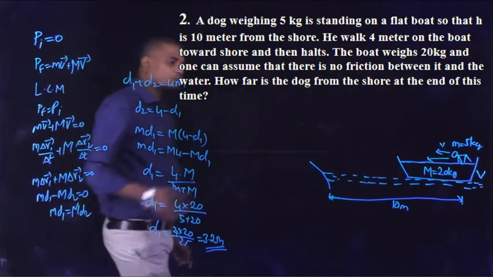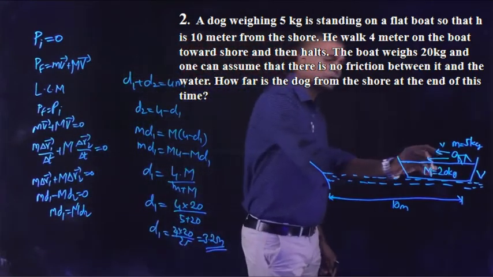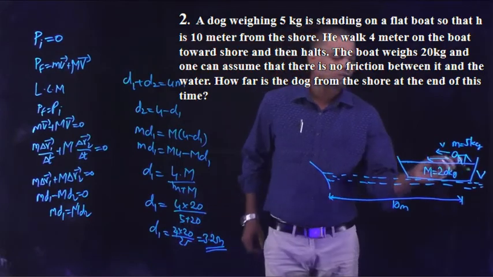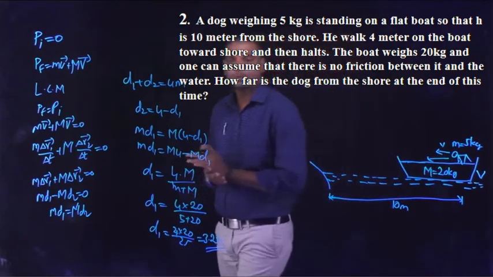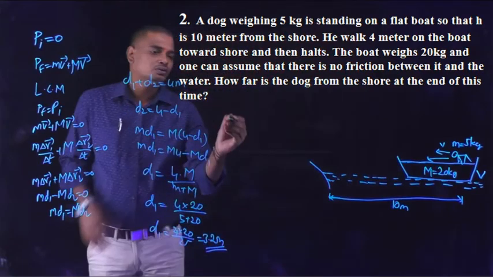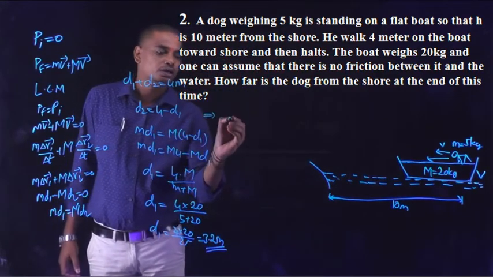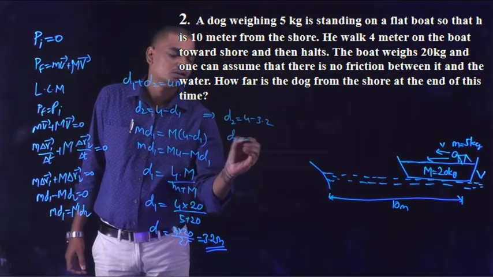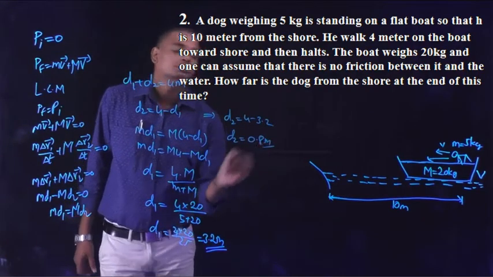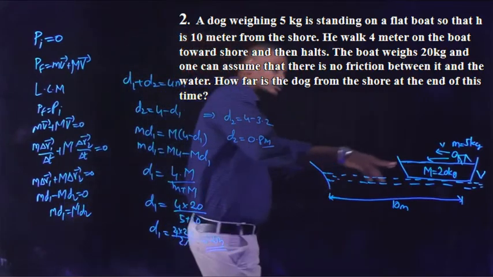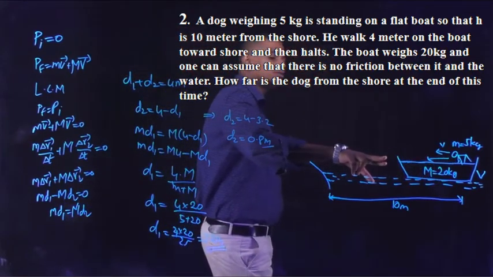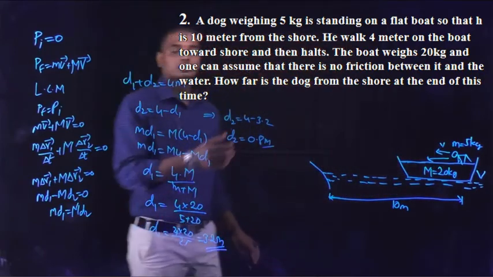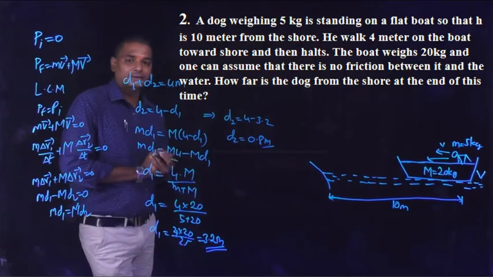So with respect to the boat, the dog walked a distance of 4 meters. But with respect to the ground, the dog walked only a distance of 3.2 meters. That means we need the value of D2. From here, D2 is equal to 4 minus 3.2. So D2 is equal to 0.8 meters. As the dog walked through a distance of 3.2 meters in this direction, the boat moved in the opposite direction, that is backwards, through a distance of 0.8 meters.